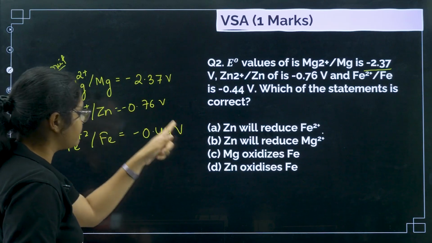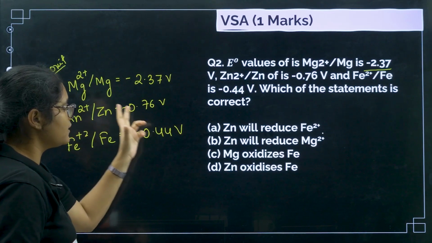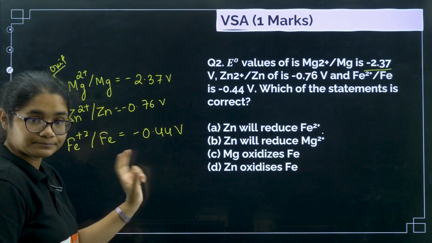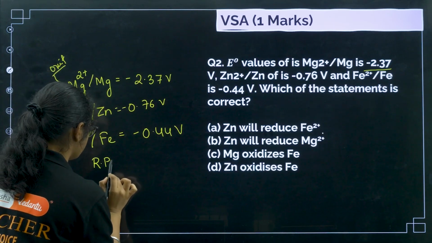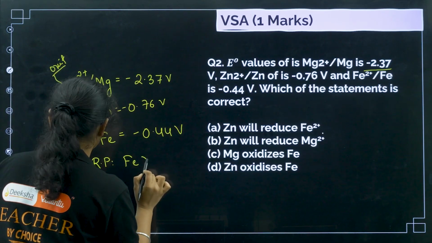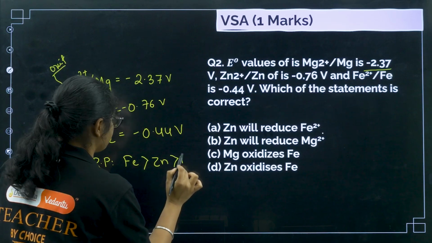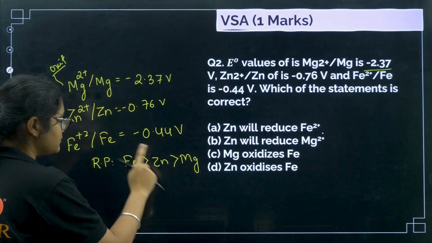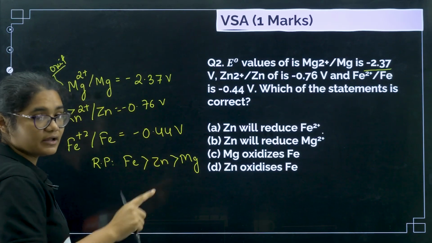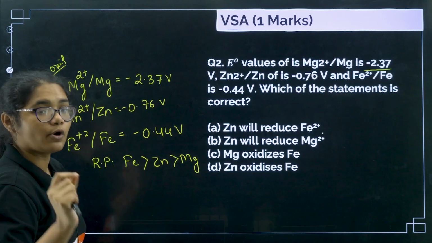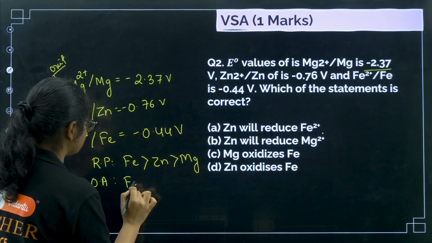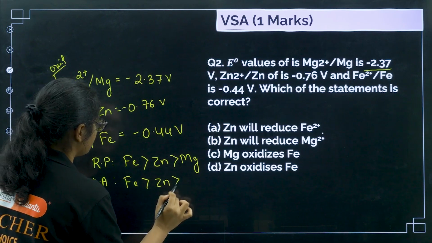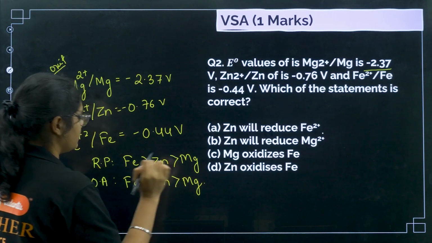So let me write the order: reduction potential order is Fe highest, then zinc, and then magnesium. The one which undergoes reduction also behaves as a very good oxidizing agent. So the oxidizing agent order is also like this: Fe, Zn and magnesium, right?